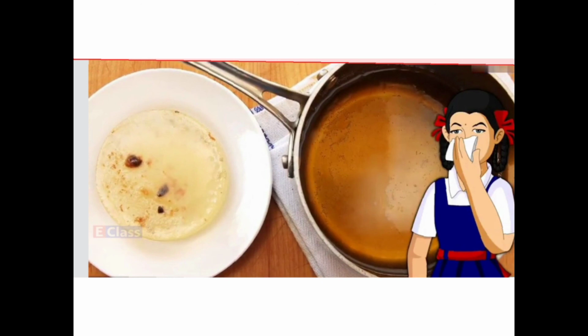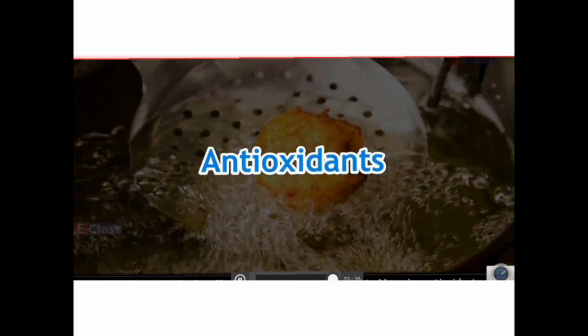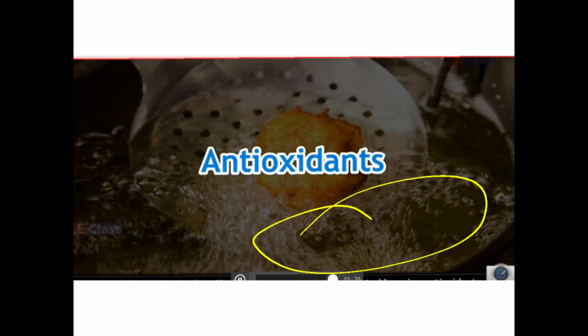If mama is using that particular oil after 6 months, then when she is frying, a typical type of odor comes. Moreover, you will see that there are many bubblings over there. Okay, so all this bubbling takes place due to it. So that is nothing but the oxidation of oil taking place.